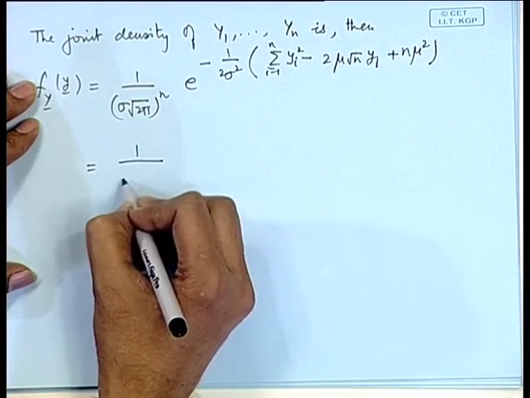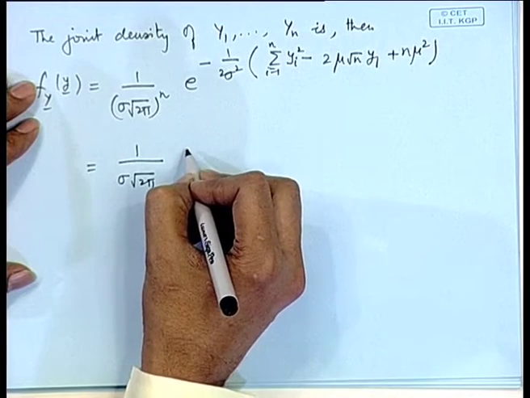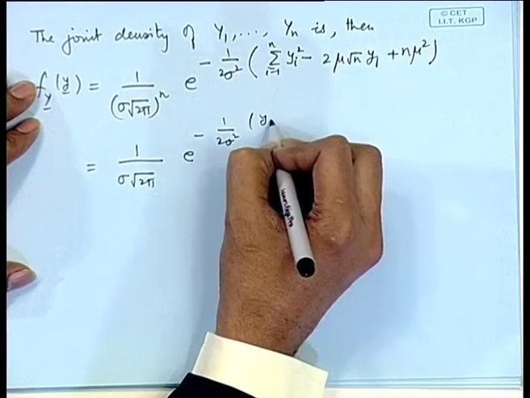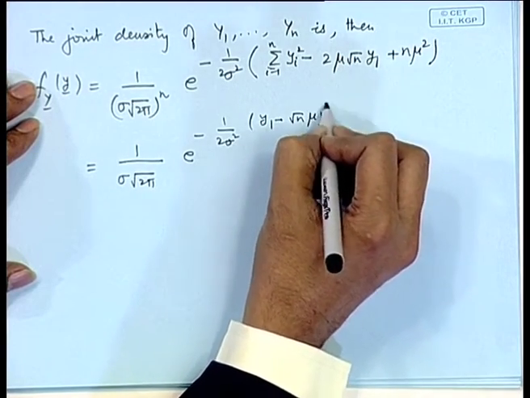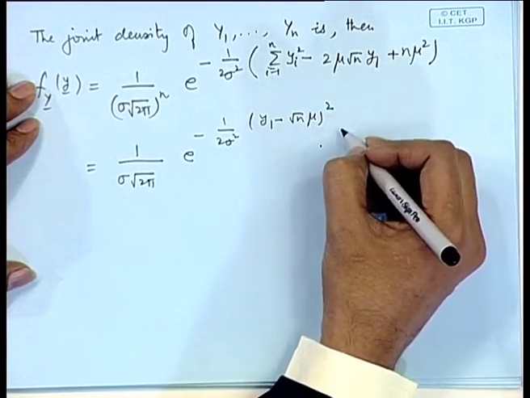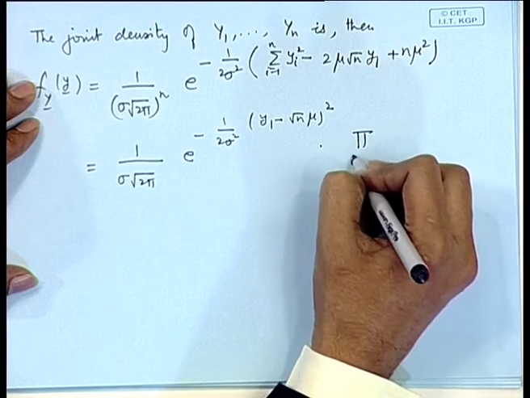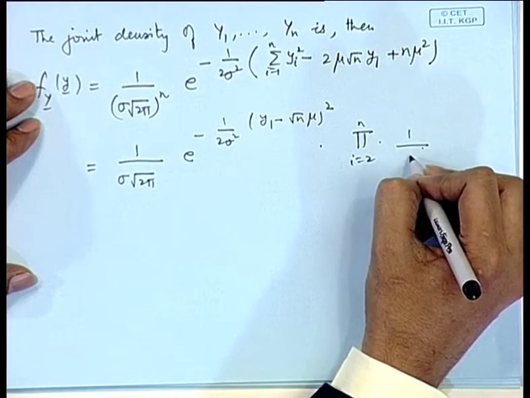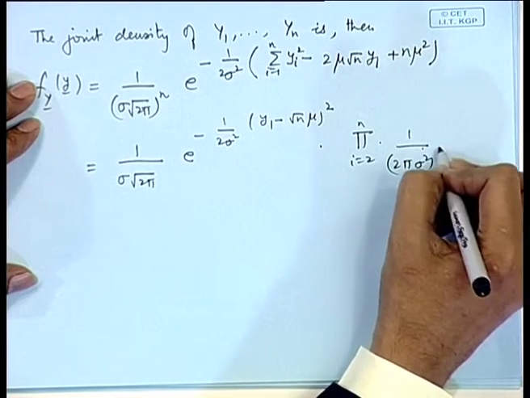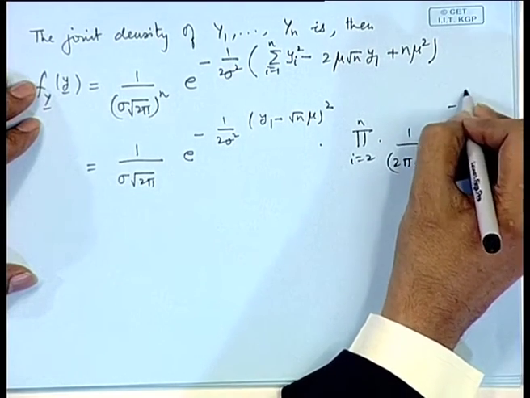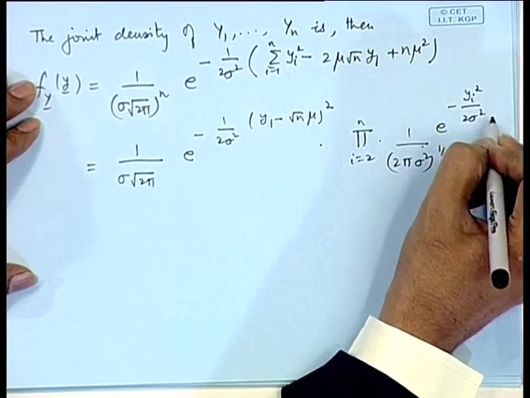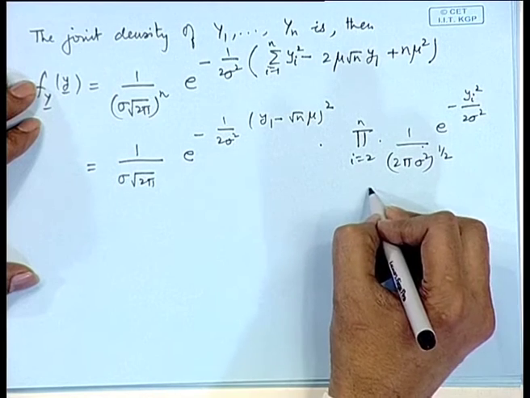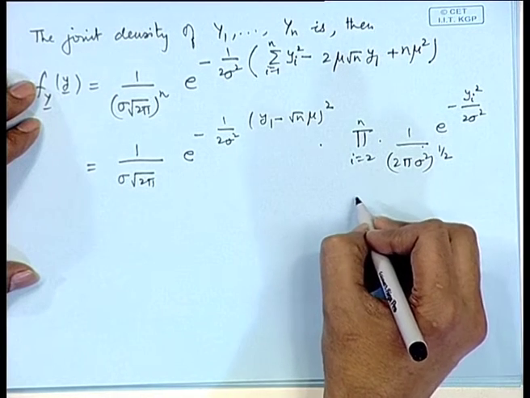So, we can represent it as 1 by sigma root 2 pi, e to the power minus 1 by 2 sigma square (y_1 minus root n mu) whole square, and the other terms we write separately as product i = 2 to n of (1 by 2 pi sigma square) to the power half, e to the power minus y_i square by 2 sigma square. The range of the transformed variables, each of these y_i's, is also from minus infinity to plus infinity.